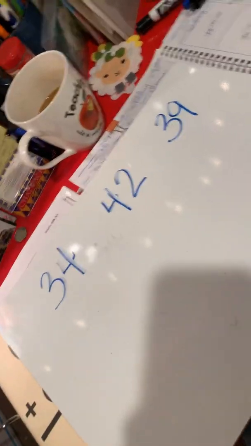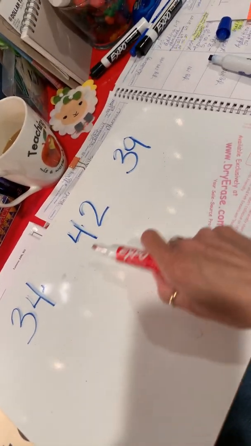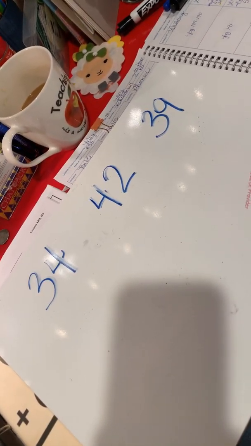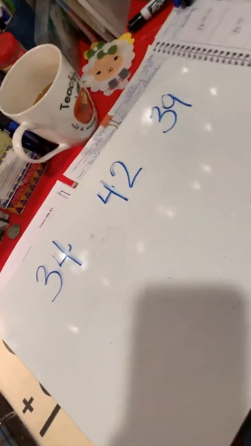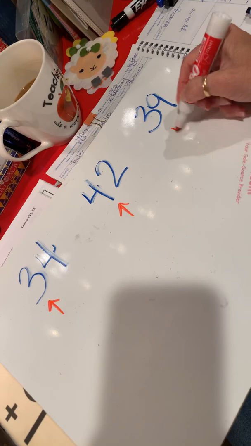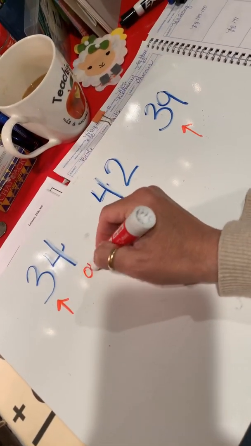Okay, so here's a mix. All right. So, are all the numbers in the same family? No, they're not. There's one that's different, isn't there? Okay, so look at the family they're in. Then look at the ones place.